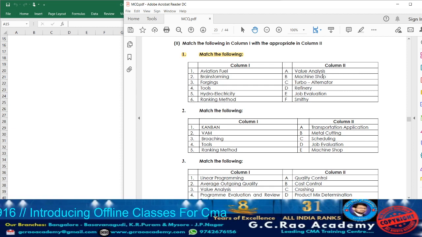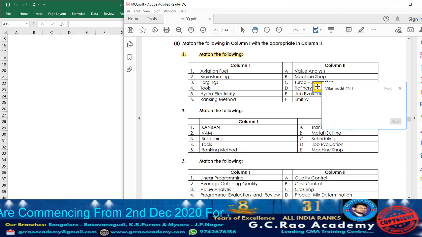Option A, value analysis. Option B, machine shop. Option C, turbo alternator. Option D, refinery. Option E, job evaluation. Option F, smithy. So aviation fuel is a kind of refinery. So against refinery, take down option 1.